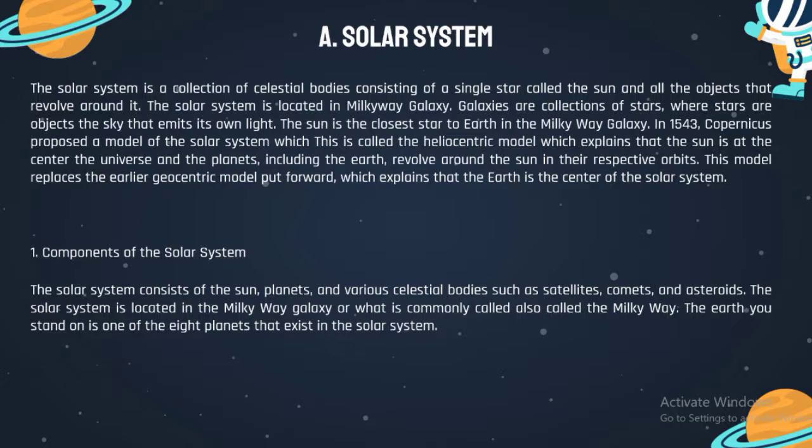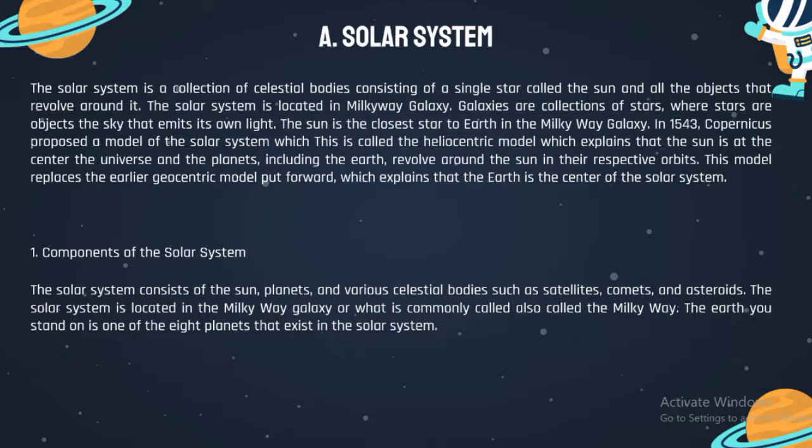In 1543, Copernicus proposed a model of the solar system, which is called the heliocentric model, which explains that the Sun is at the center of the universe and the planets, including the Earth, revolve around the Sun in their respective orbits. This model replaced the earlier geocentric model, which explained that the Earth is the center of the solar system.